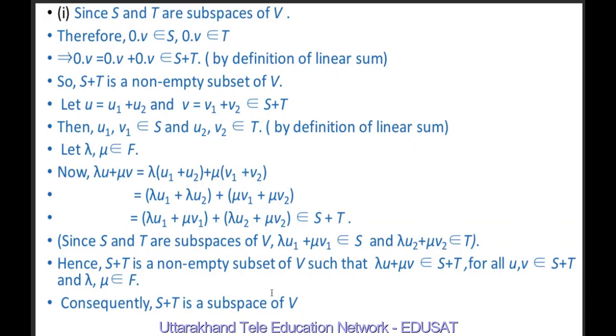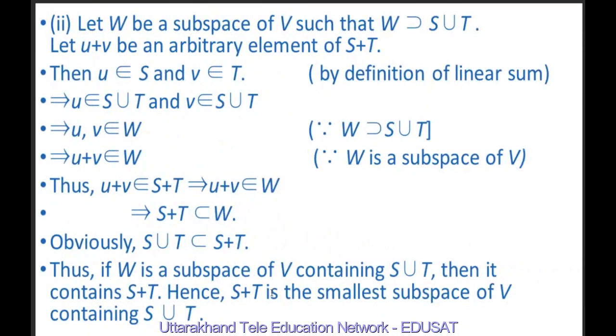Hence, S plus T is a non-empty subset of V such that lambda u plus mu v belongs to S plus T for all u, v belonging to S plus T and lambda, mu belonging to F. Consequently, S plus T is a subspace of V. Now, second part: let W be a subspace of V such that W contains S union T.